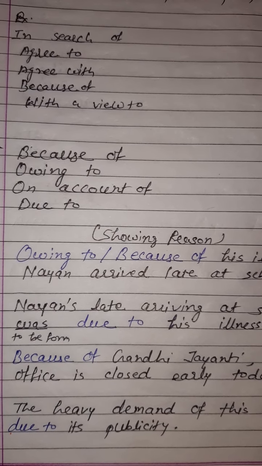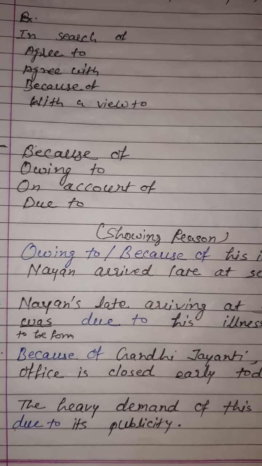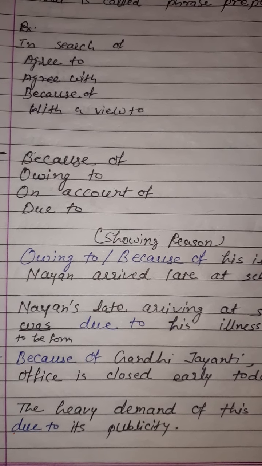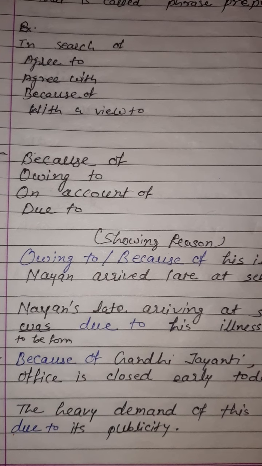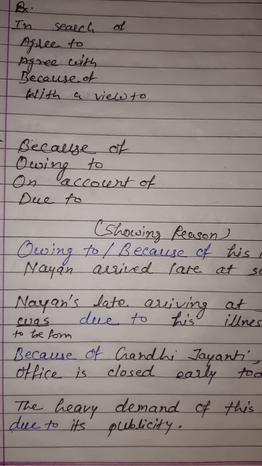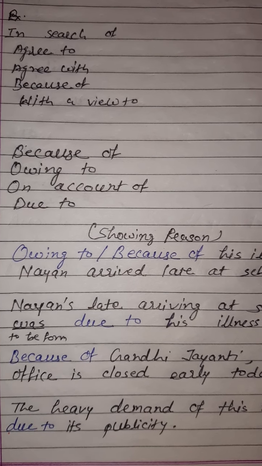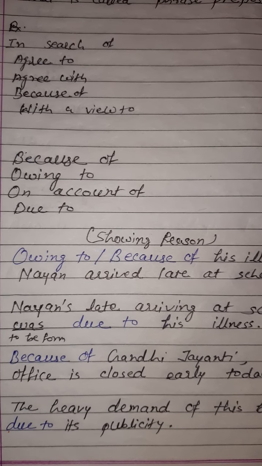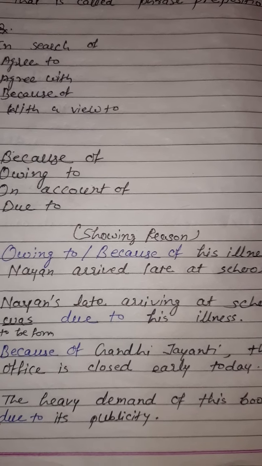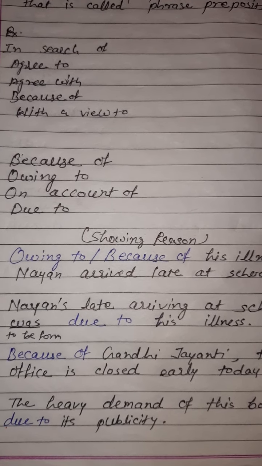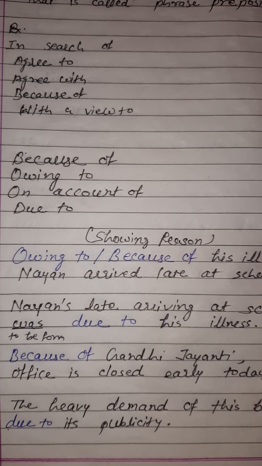Was is the to be form. Okay, so here we can see we use due to after the to be form. You can also see here the next example of due to, like the heavy demand of this book due to its publicity.